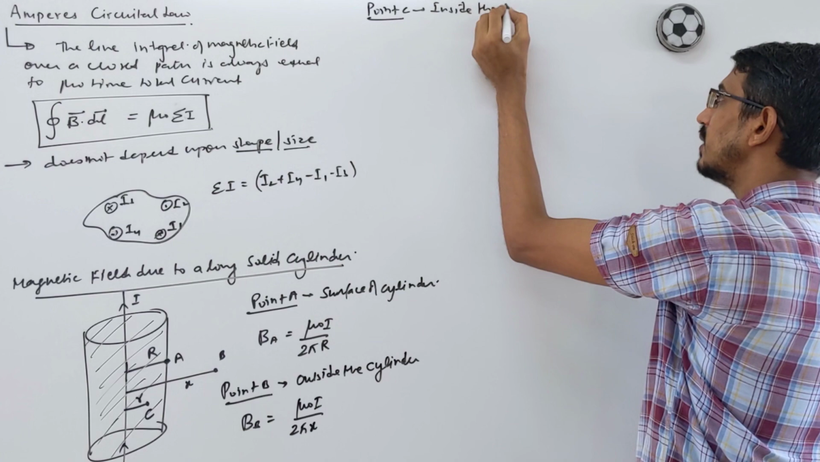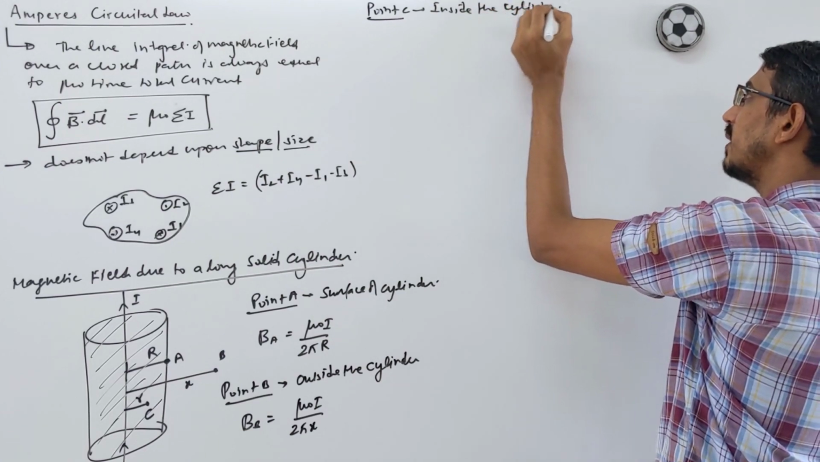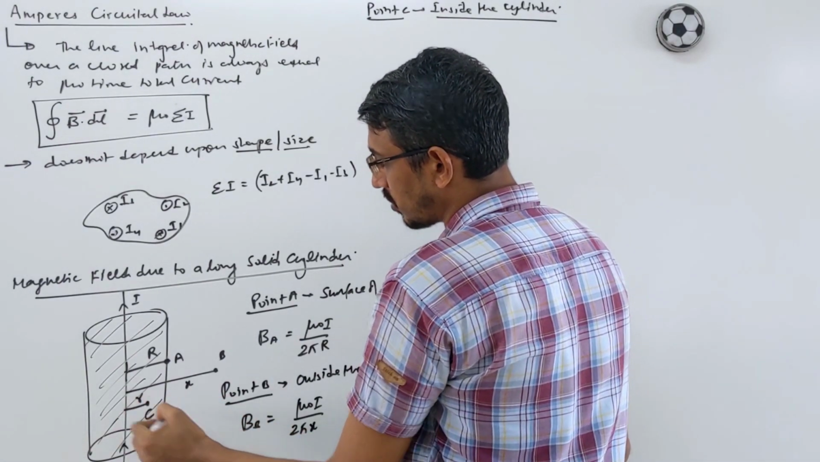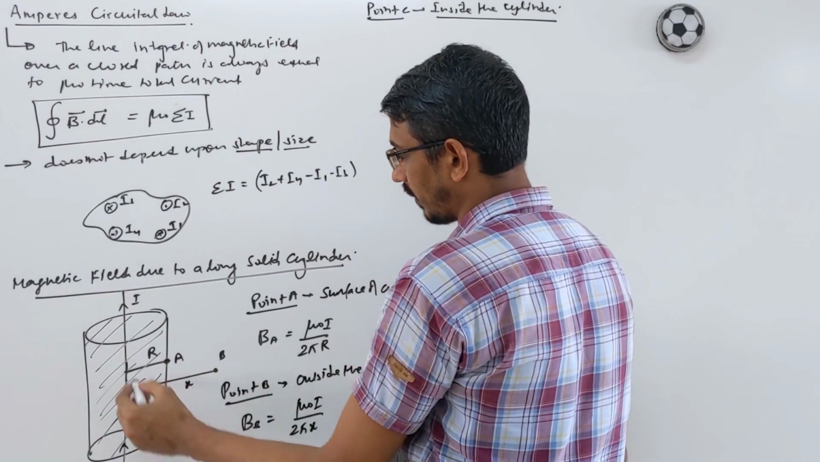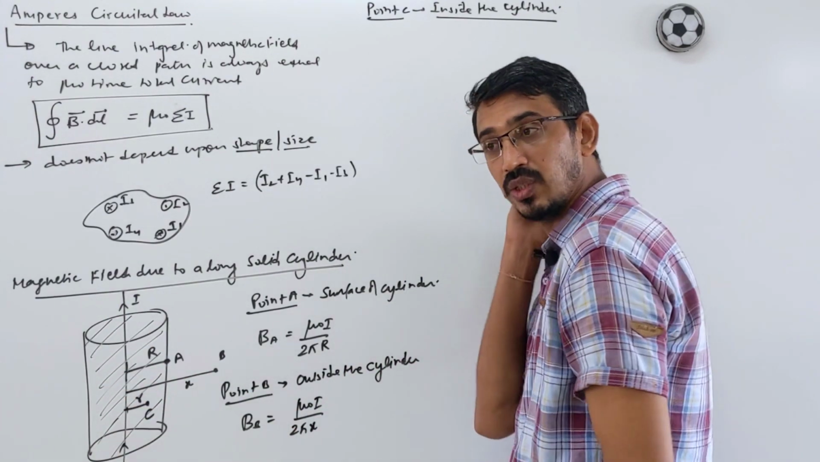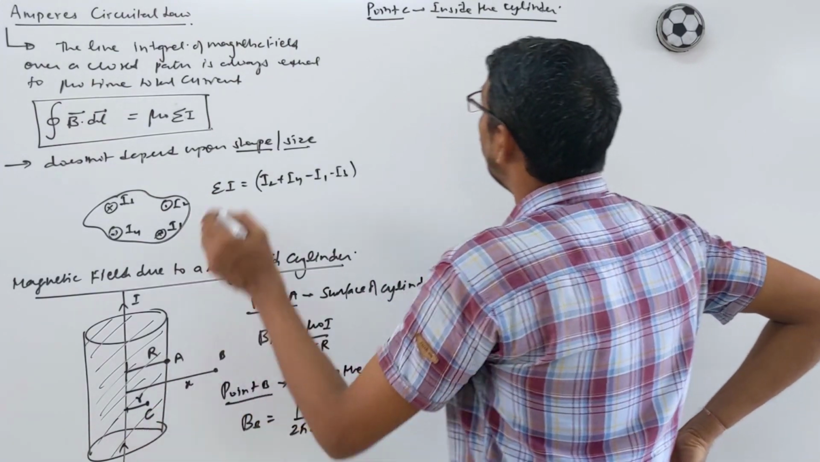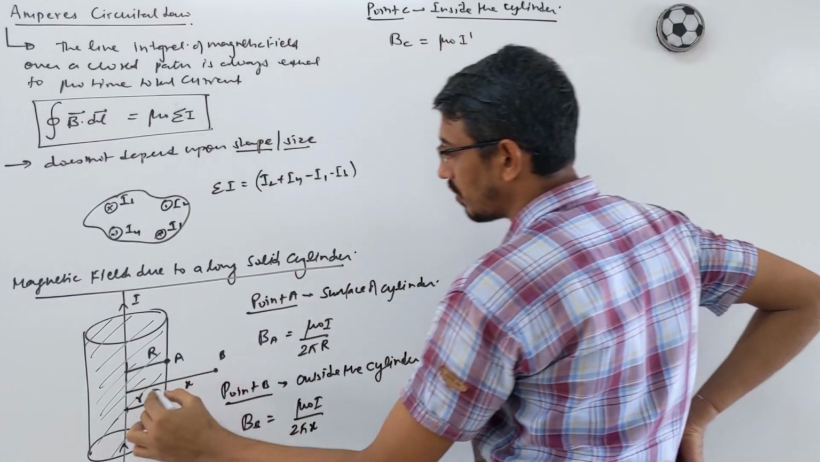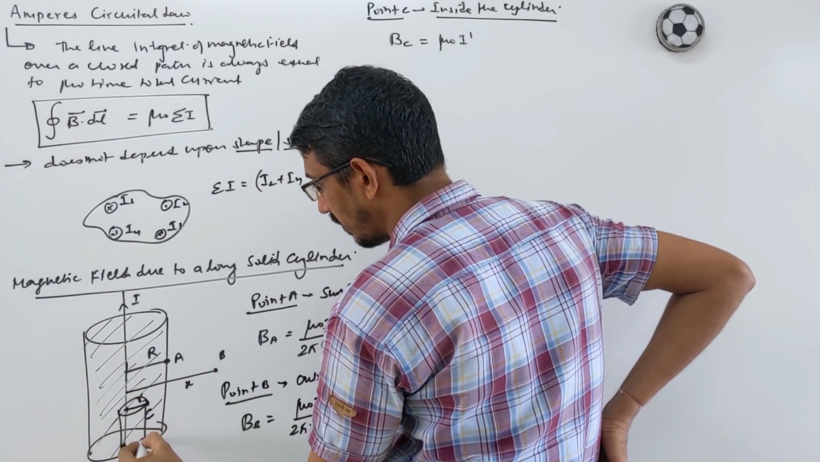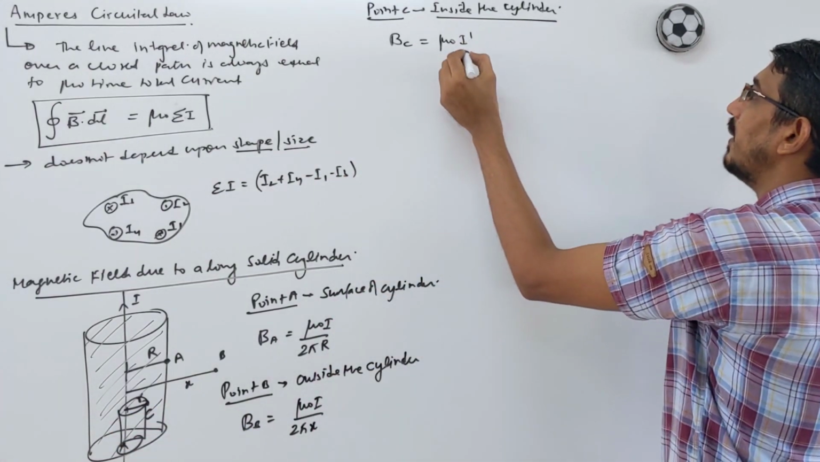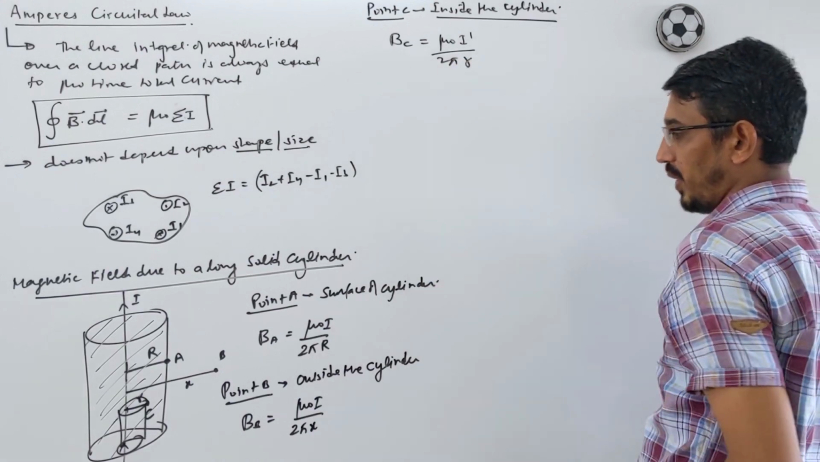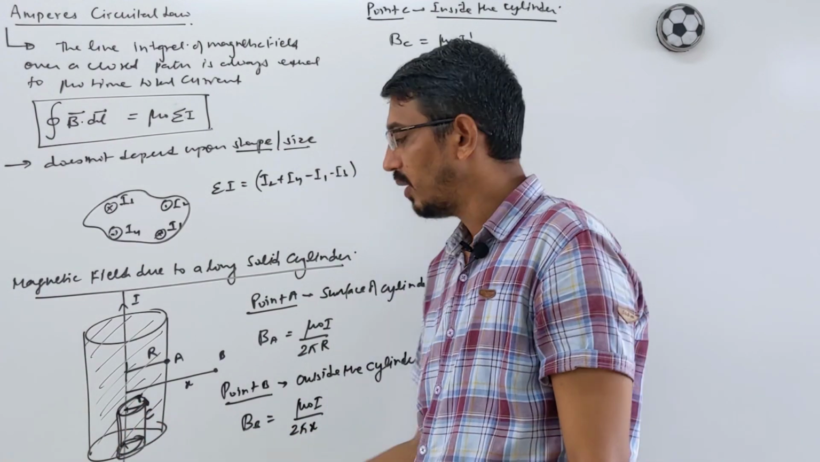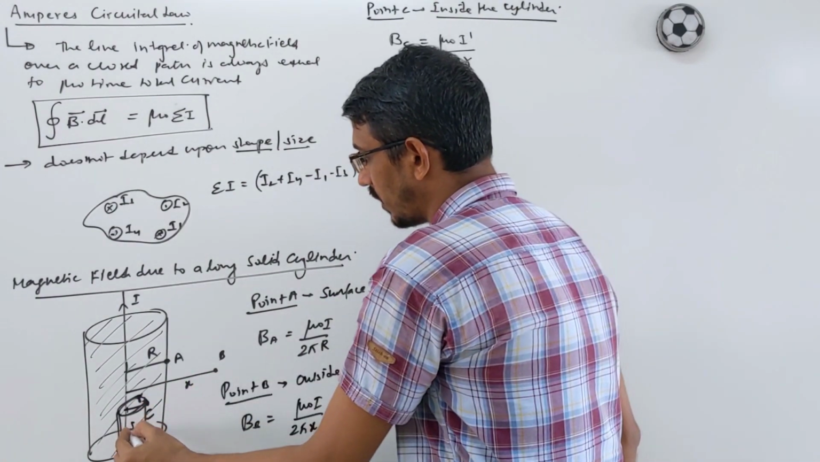Point C, this is important. Inside the cylinder. If they ask about some inside point, what is the magnetic field there? So we are asking for the magnetic field at this point at a distance of small r from the axis of this cylinder. How do we do it? Watch carefully. The magnetic field at that point, B at C, becomes mu naught times the current flowing in this small loop, you consider a small, thin cylinder of that much radius, small r, divided by 2 pi into the distance, small r.